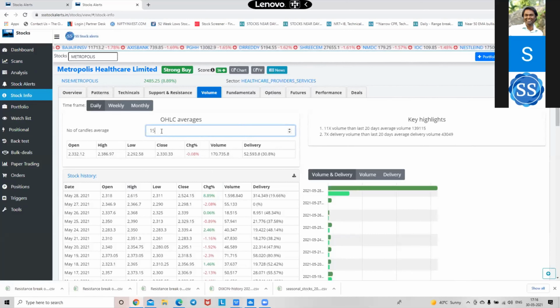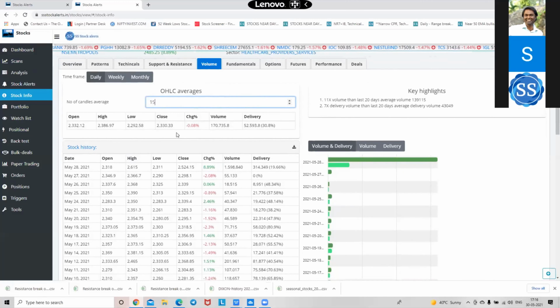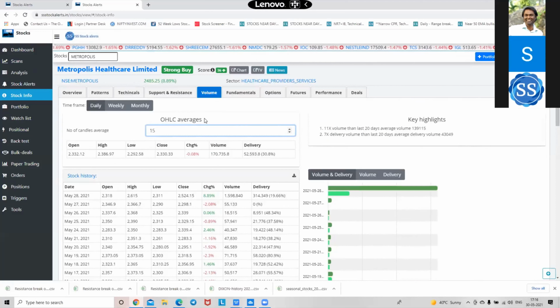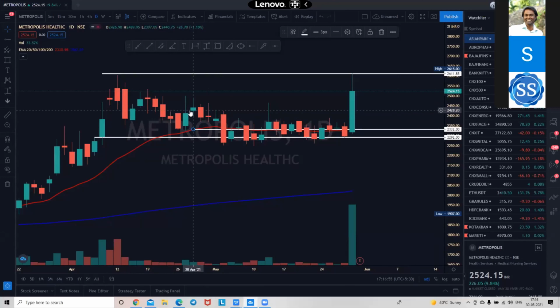Sudha has made this OHLC, and there is a reason for OHLC. It means open, high, low, close, and it is not kept there just like that. In price action and technical analysis, averages of open, high, low, close are most important. It is one of the backbones of technical analysis. That is why whenever you see a chart on TradingView, you will get everything. If you keep the cursor on the candle, you can see all the values over here. It is there for a reason.